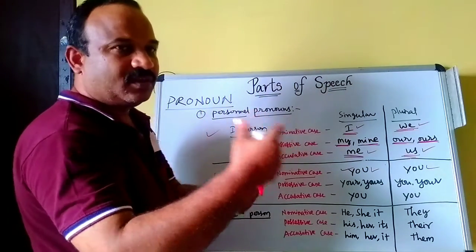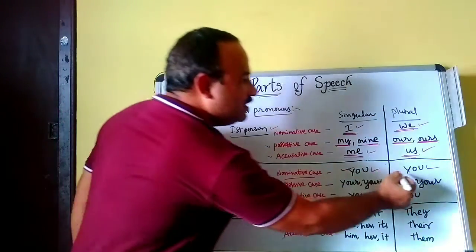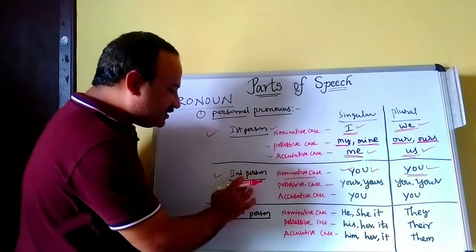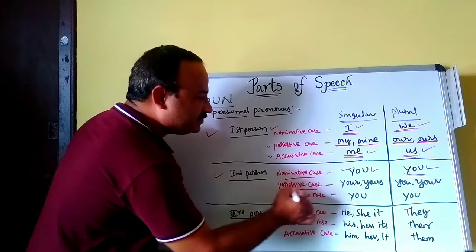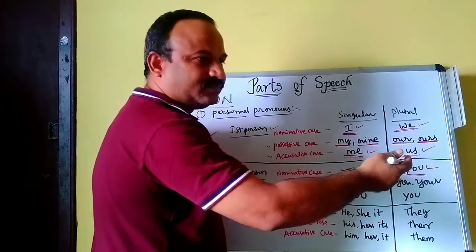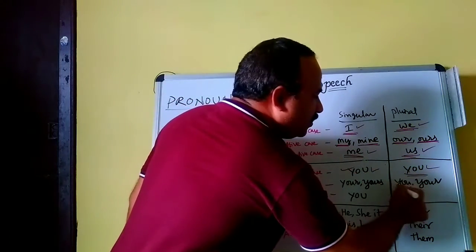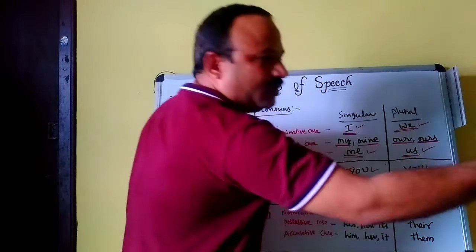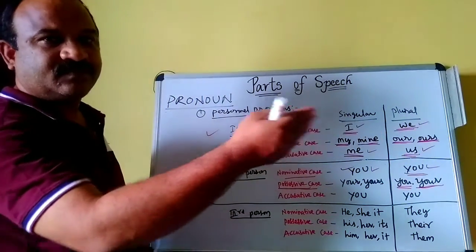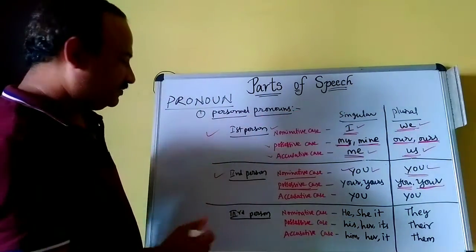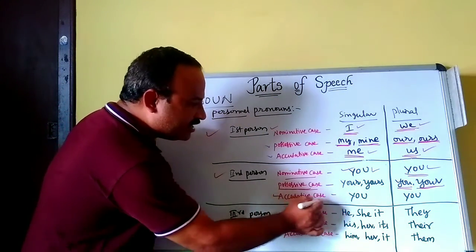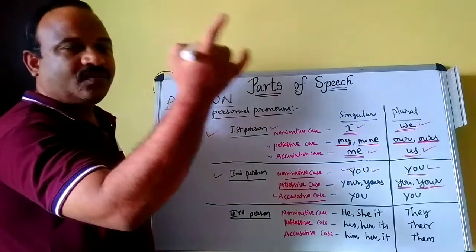So you is plural also. In the second person possessive case, your or yours. This book is yours.